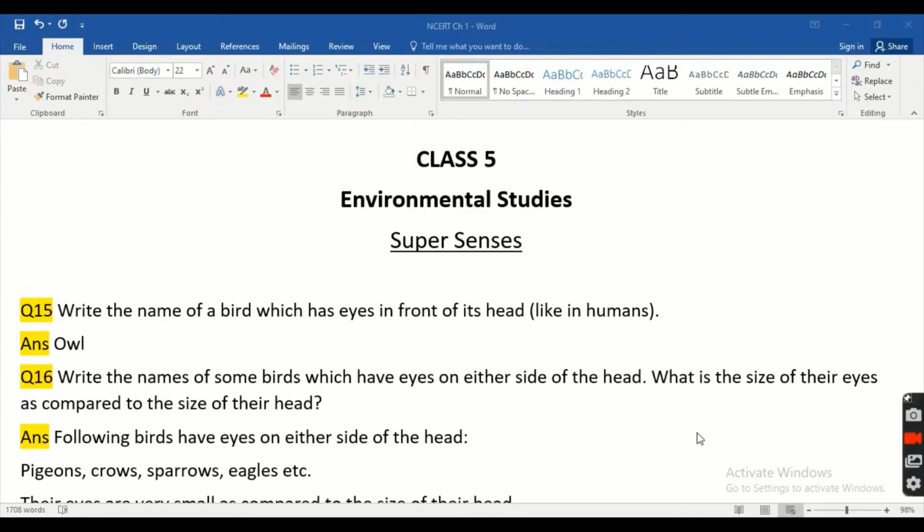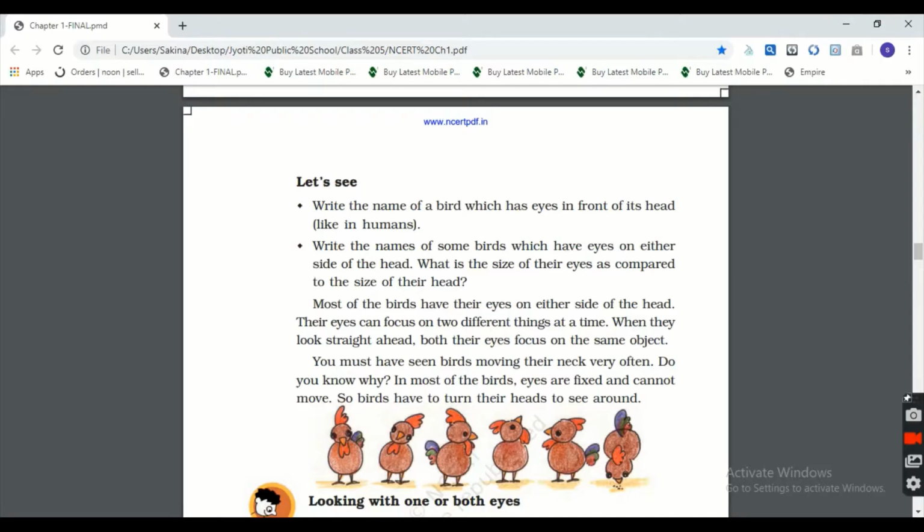Good morning, children. Class 5th. Today I continue with the same chapter, Super Senses, in Environmental Study. So let's start with the chapter. First, we will do the question answer part here because a question comes.